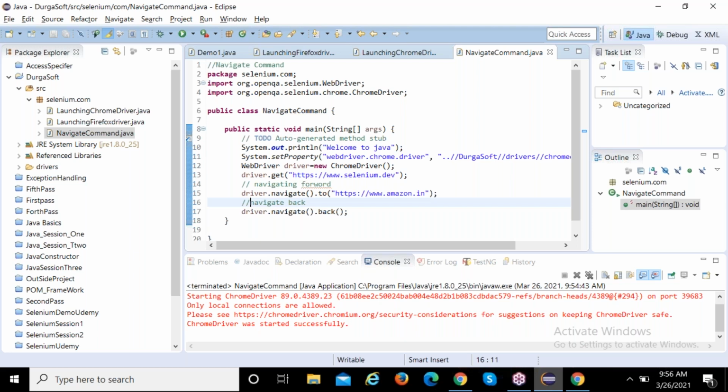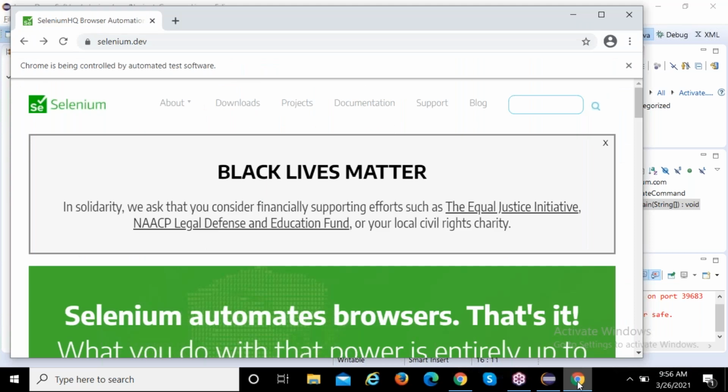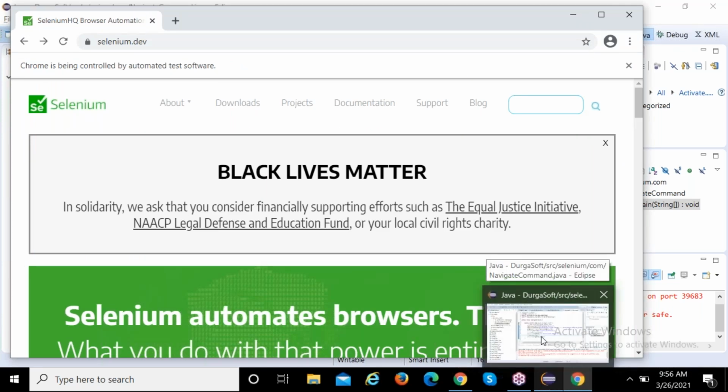No need to mug up, but understand the concept: where we need to navigate, where you need to come back and forward. Okay, let's see, you are currently back on the Selenium site, right? Open your Selenium site. Now see, the forward button is enabled, so you can use forward. Again, can you write the command forward?